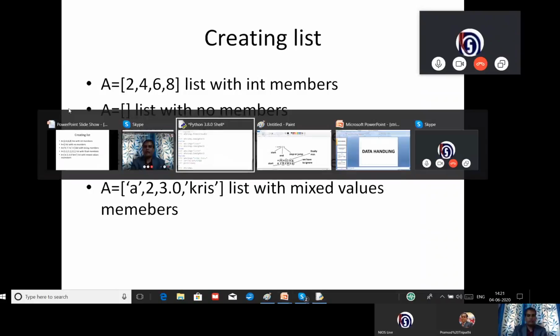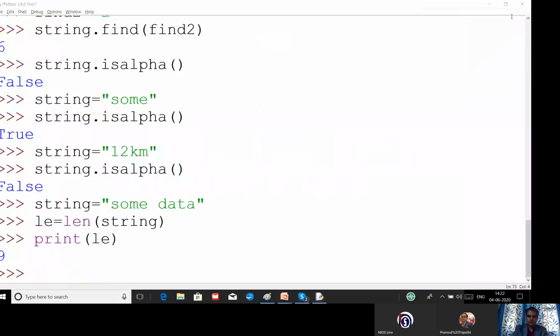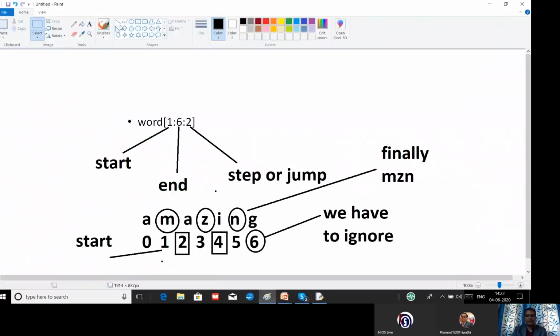Let us have an example. So list is equal to square brackets. Always remember, you must follow the square bracket for a list. Is it okay?